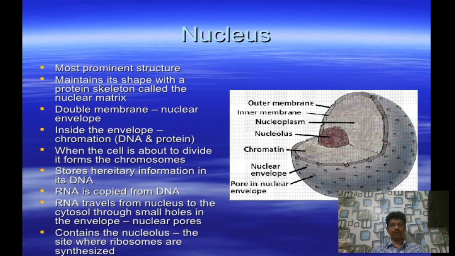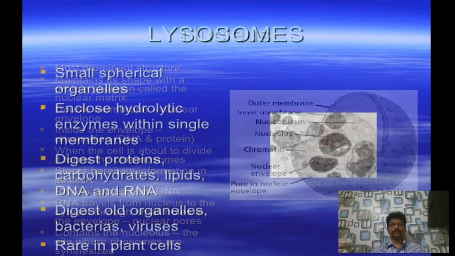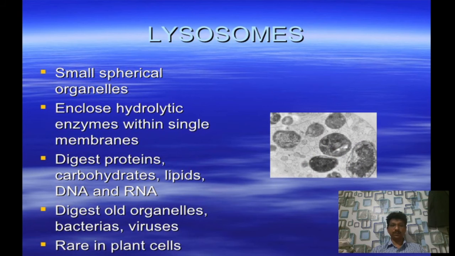RNA travels from the nucleus to the cytosol through small holes in the envelope called nuclear pores. The nucleus contains the nucleolus, the site where ribosomes are synthesized. Another cell organelle is the lysosome.